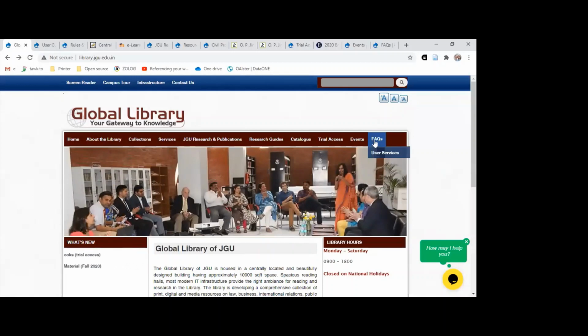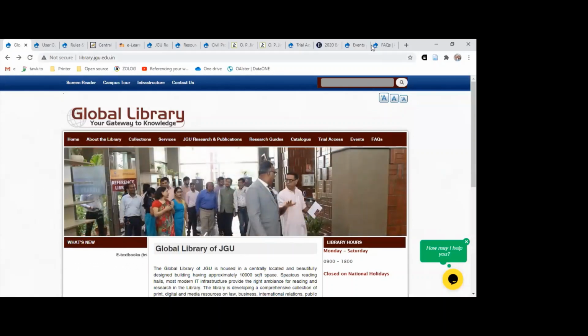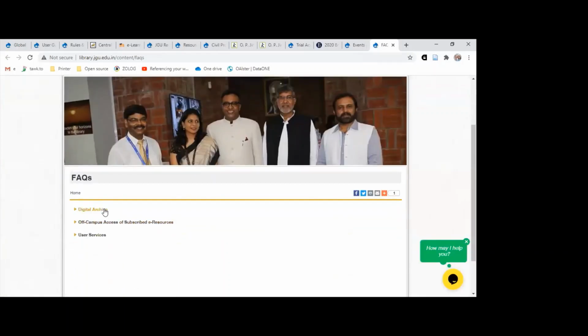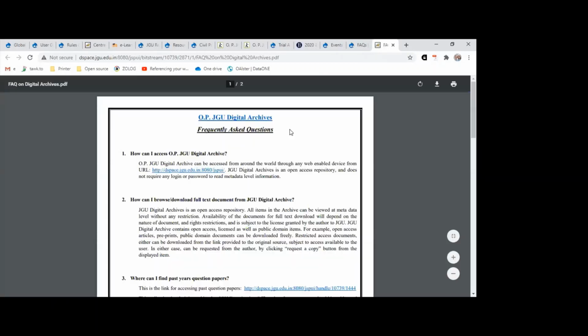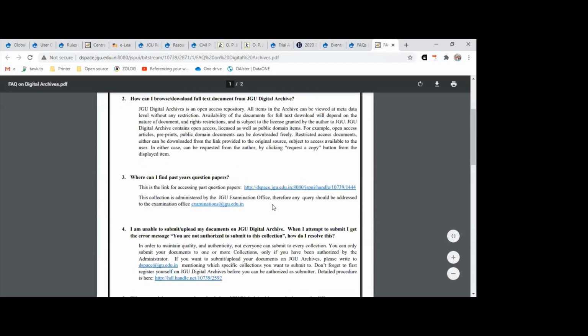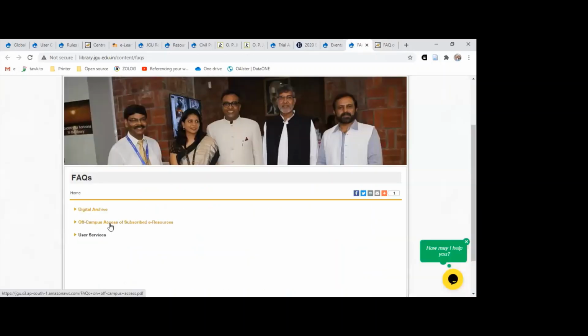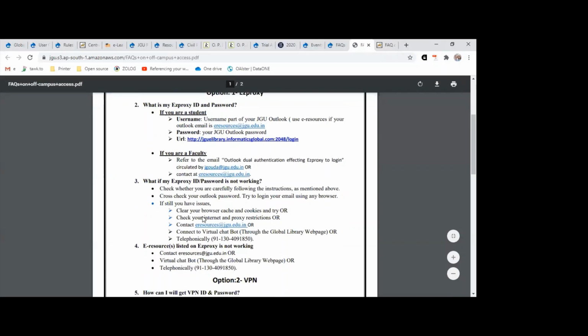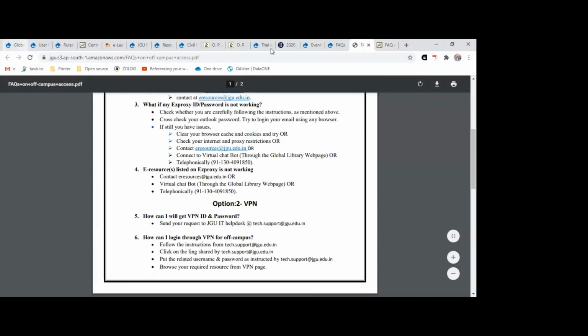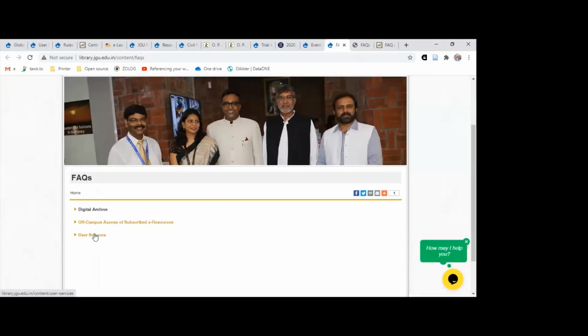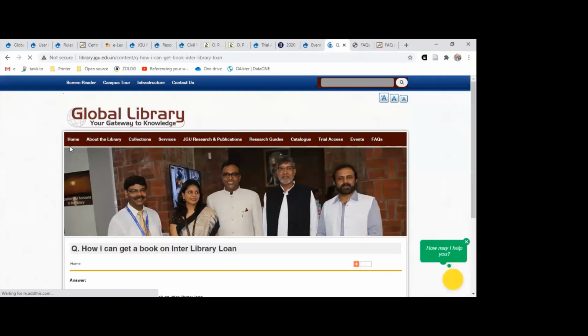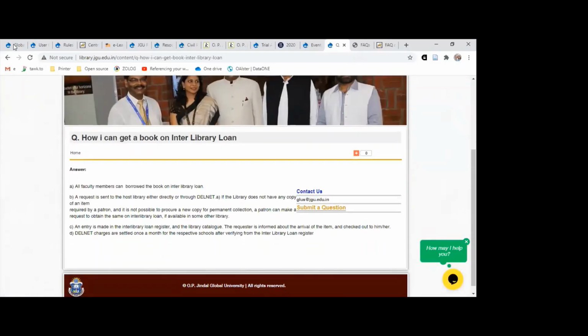Next, very importantly, we have FAQs, that is the frequently asked questions page, which is going to appear like this, wherein we have categorized a certain list of questions in the different tabs, and clicking onto that you can get on to any of the questions required. So the answers to your questions can be resolved out here. It could be related to digital archive, it could be related to the off-campus access policy, and different interlinkage to it is given out here, or else it could be just related to the user services, and how you can get onto this, and the details, the questions all about it.